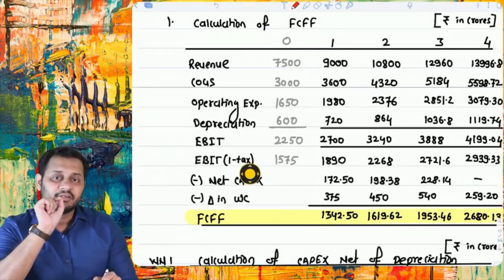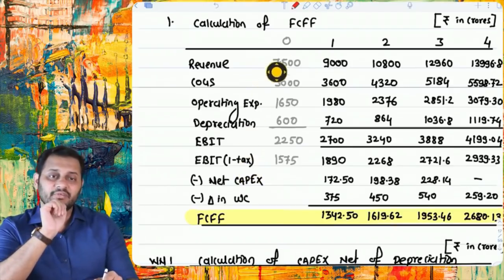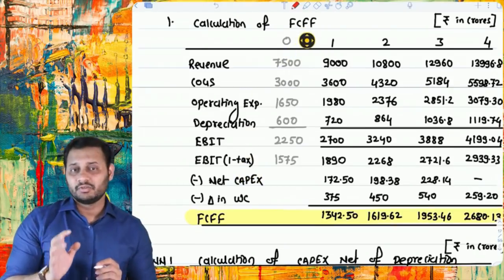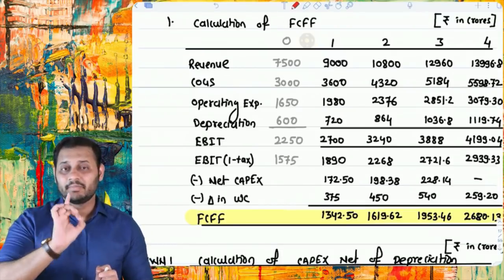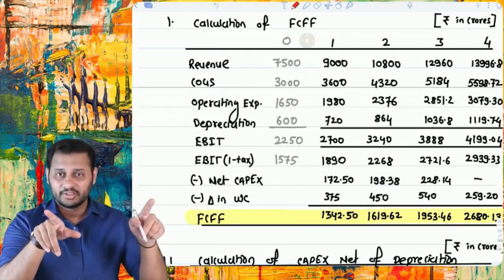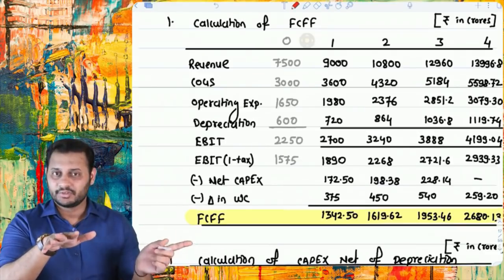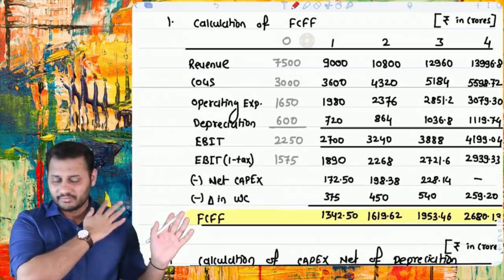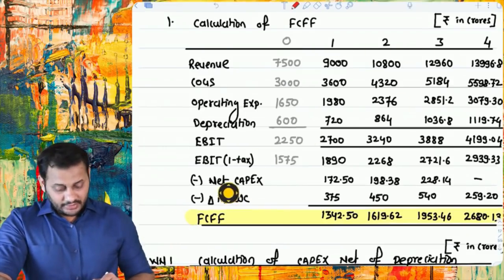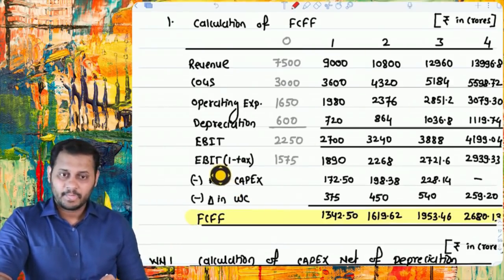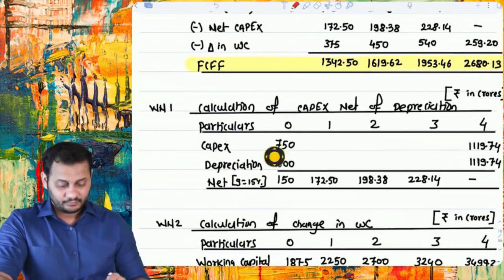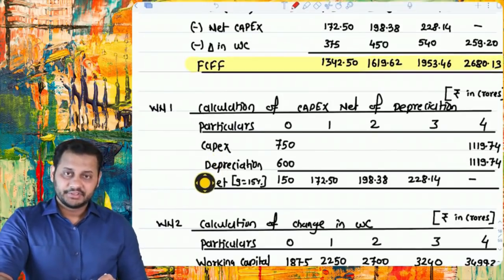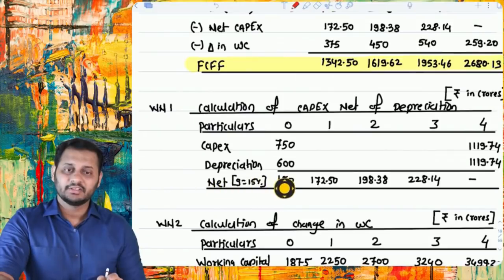We should not deduct interest here because we have to calculate free cash flows to firm. Free cash flows to firm means cash flows to the debt and equity shareholders without any payment of interest to debt holders and dividend to equity holders. So we arrived at the EBIT times 1 minus tax. Then we calculated the capex. Net capex means this. We calculated the capex and then depreciation. So instead of adding depreciation and deducting capex separately, what we did is we deducted the net amount only.